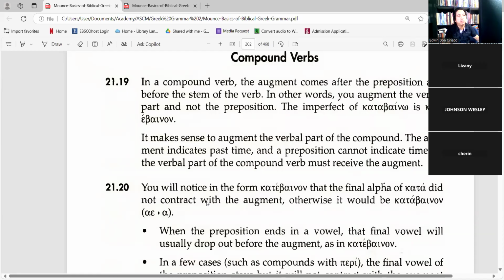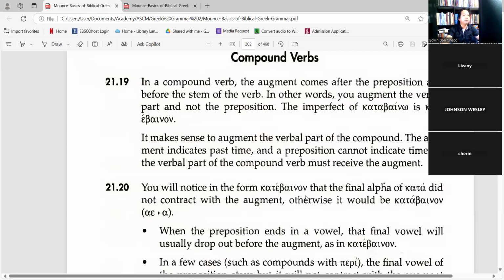That is why it becomes a compound verb. For example, katabayno becomes katebaynon. As it is a compound verb, it becomes katebaynon.